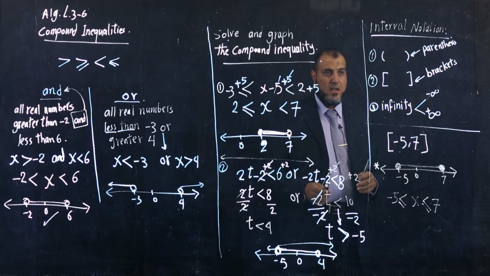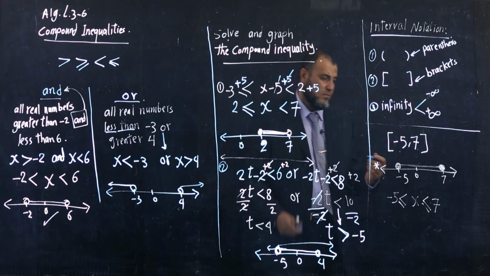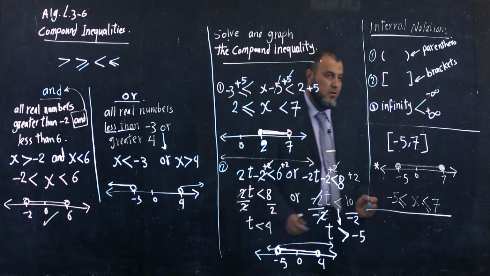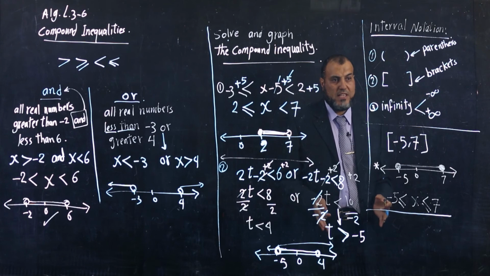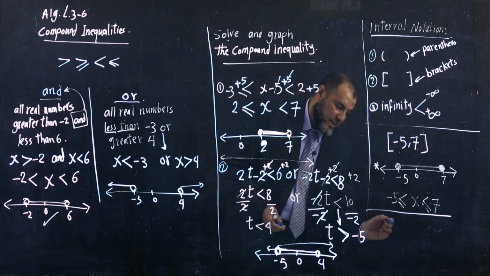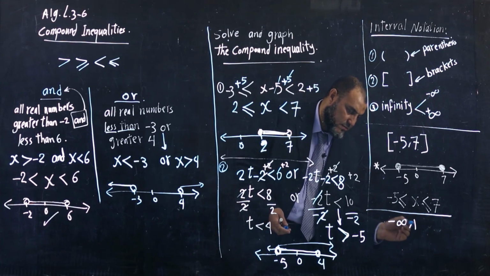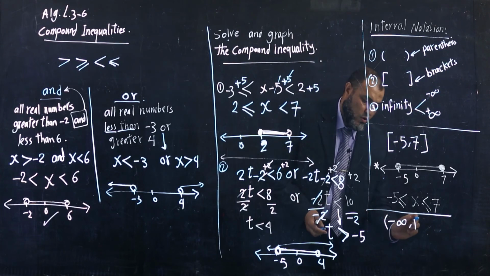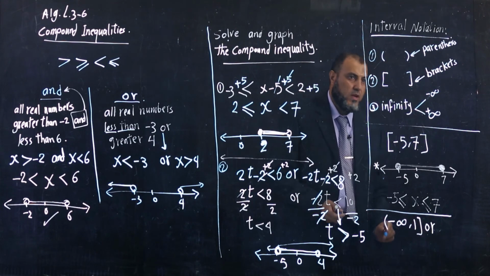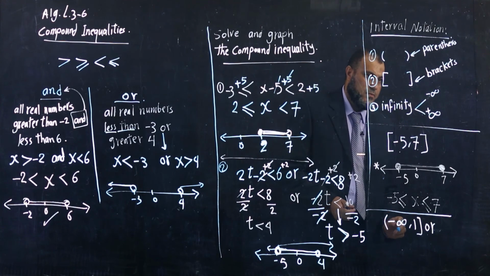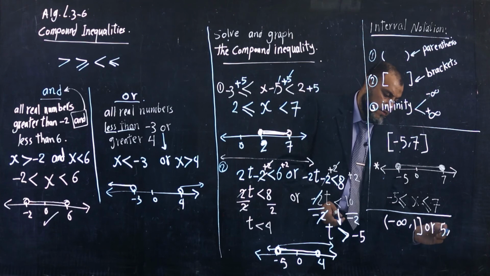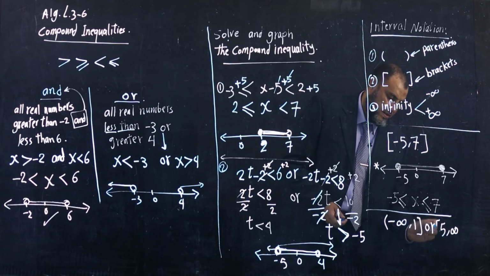After that, another example. Also graph and write the compound inequality using this interval notation: negative infinity and 1, or 5 and infinity, like this.